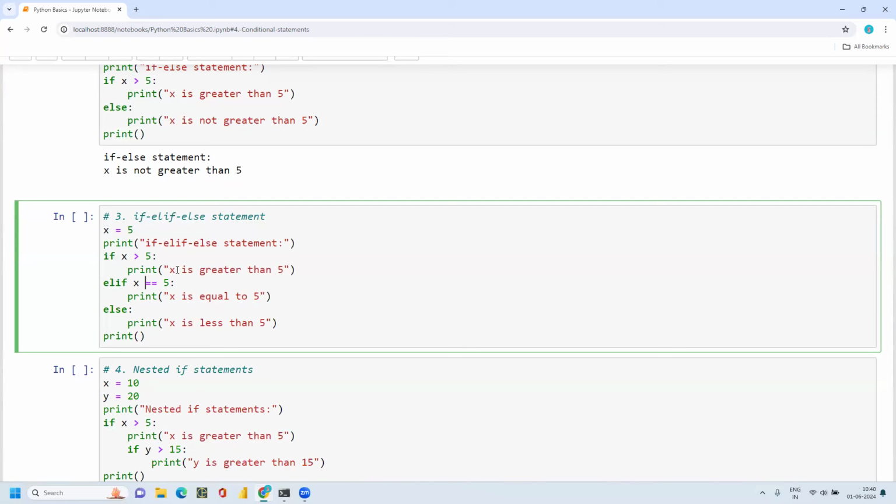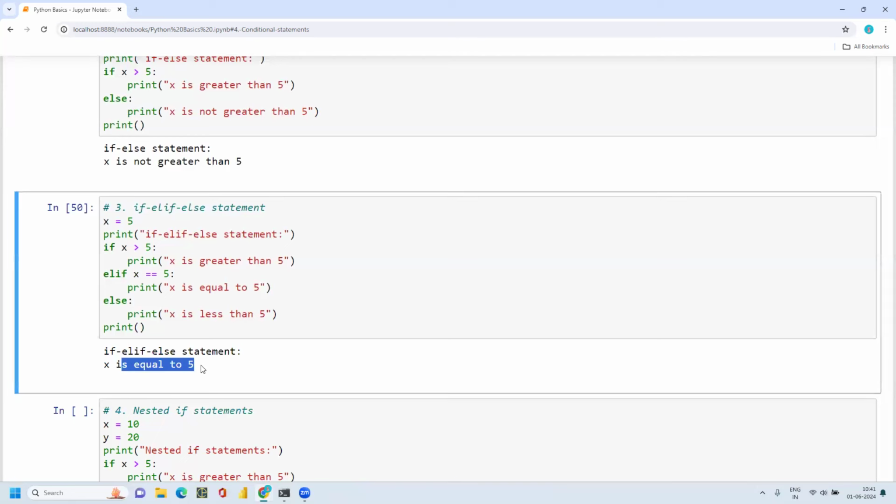If this condition is satisfied, it will print that x is greater than 5. If both of these conditions are false, then the code will go here and print this. So here I'm giving 5 and checking if it is greater than 5. 5 is not greater than 5, so it will go to the second condition. 5 is equal to 5, so here it is satisfied, and it will print x is equal to 5.